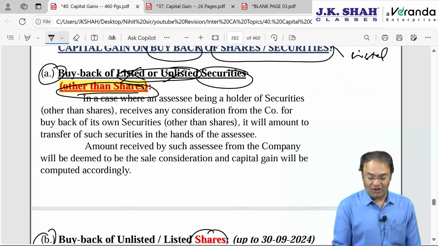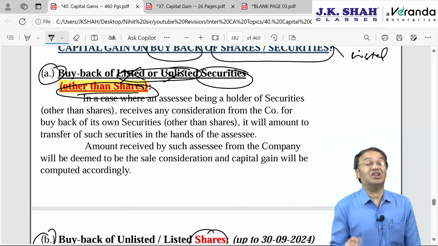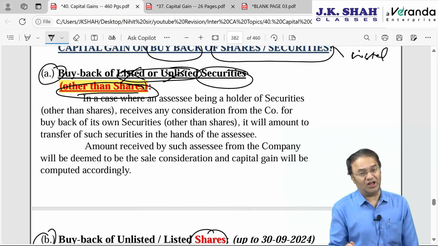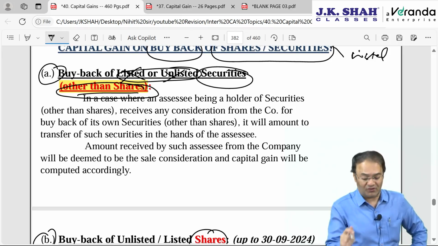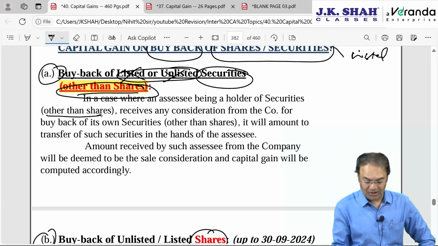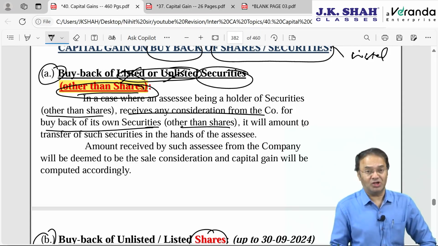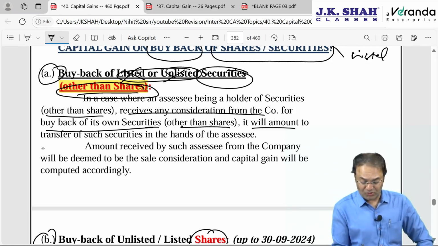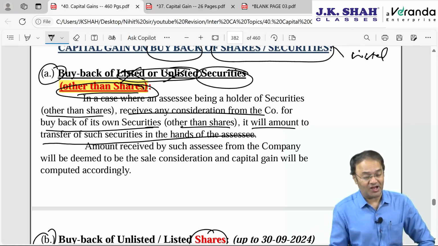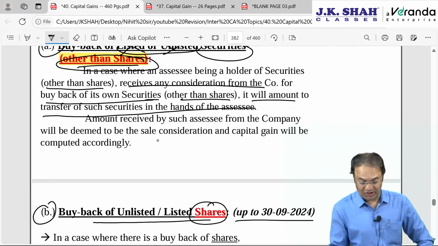If it is buyback of listed or unlisted securities other than shares, then it will amount to transfer in the hands of the shareholder, who receives any consideration. Buyback of its securities other than shares, buyback of debentures, bonds, units, etc. It will amount to transfer of such securities in the hands of such assessee. Accordingly, there will be some capital gains tax.